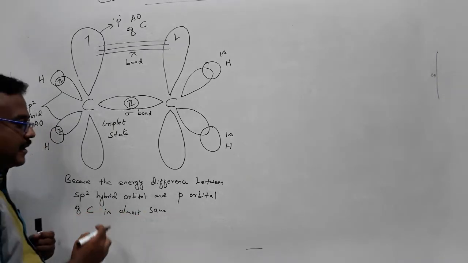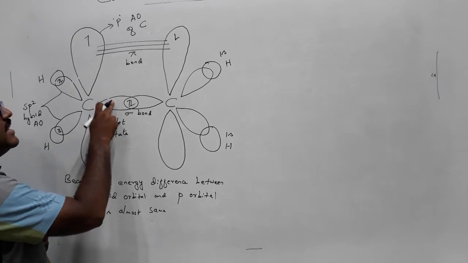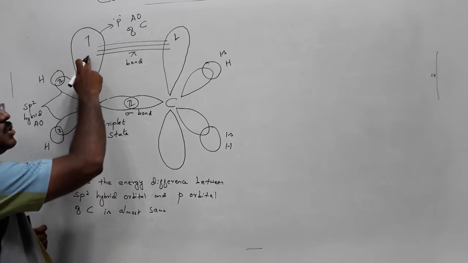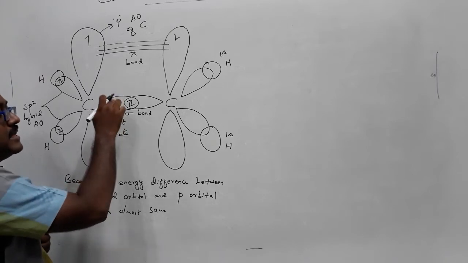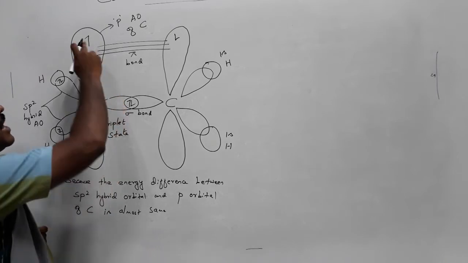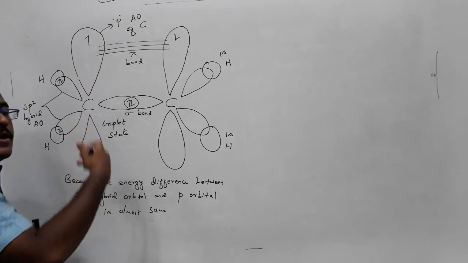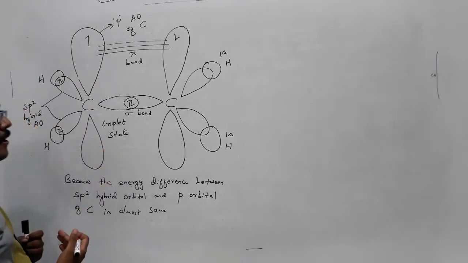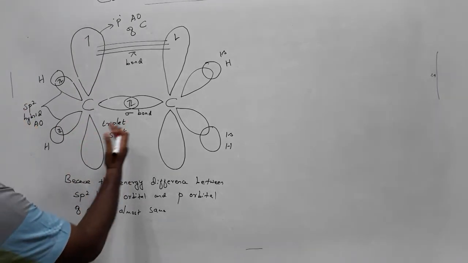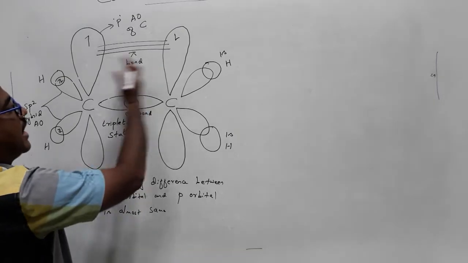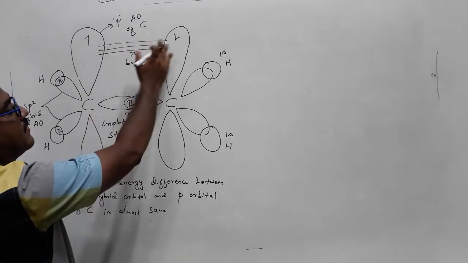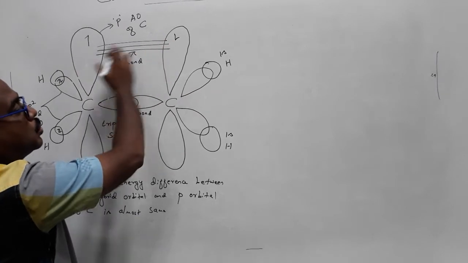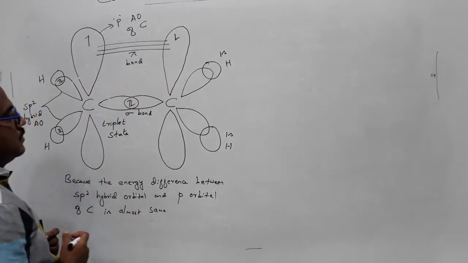That's why the sp2 hybrid orbital energy and p orbital energy are almost the same, so one electron is in the sp2 hybrid orbital and another electron in the p orbital in the form of a triplet state, to form a pi bond by lateral overlap. It's very clear that the electron is delocalized between the two carbon atoms.